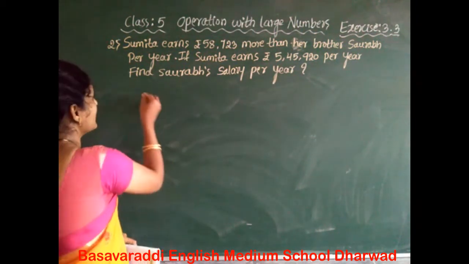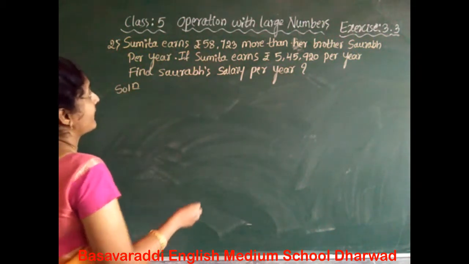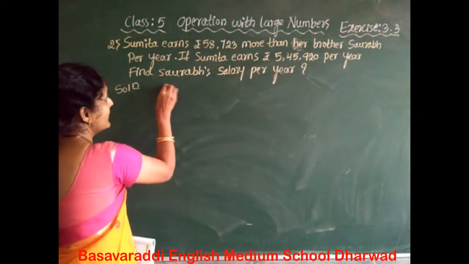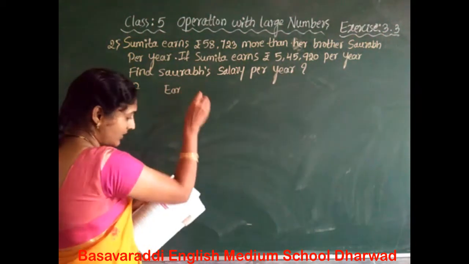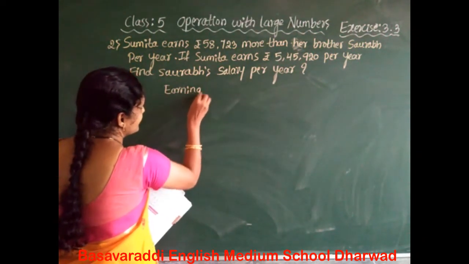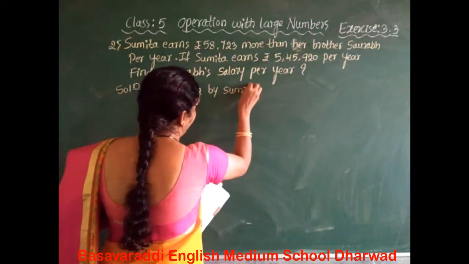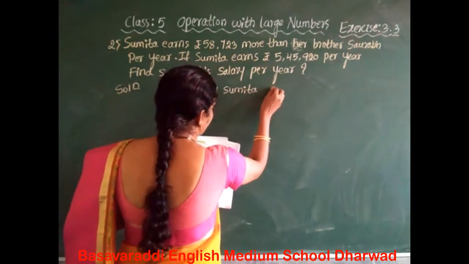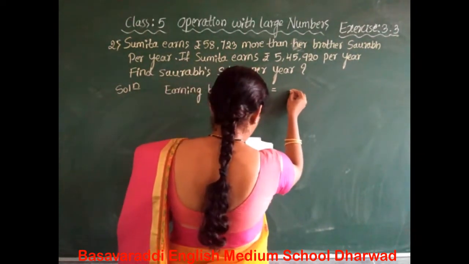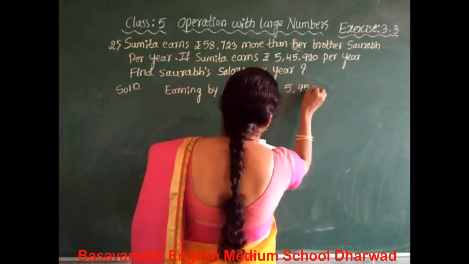Yes, let us start the solution. What is the solution there? Earning by Sumita. Okay, write the statements first. Earning by Sumita, how much? Rupees 5,45,920.